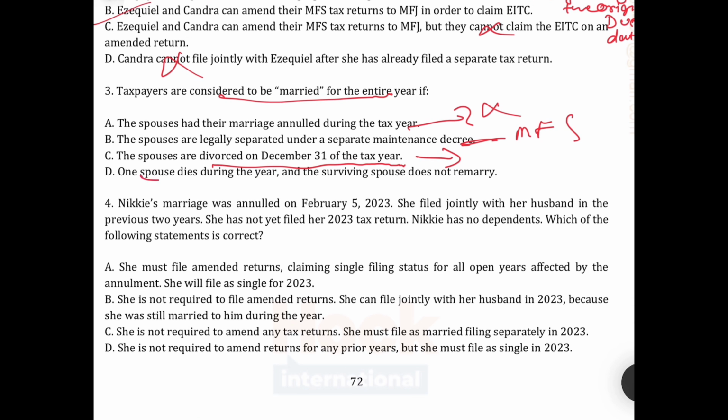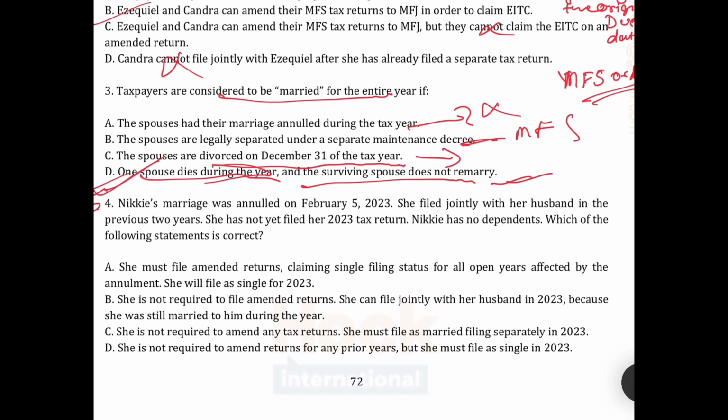Okay, one spouse died during the year, and that is not considered unmarried. As we know, in the year of death, they can file MFS or MFJ as per their own wish. So they are considered as married. So the correct answer is D.